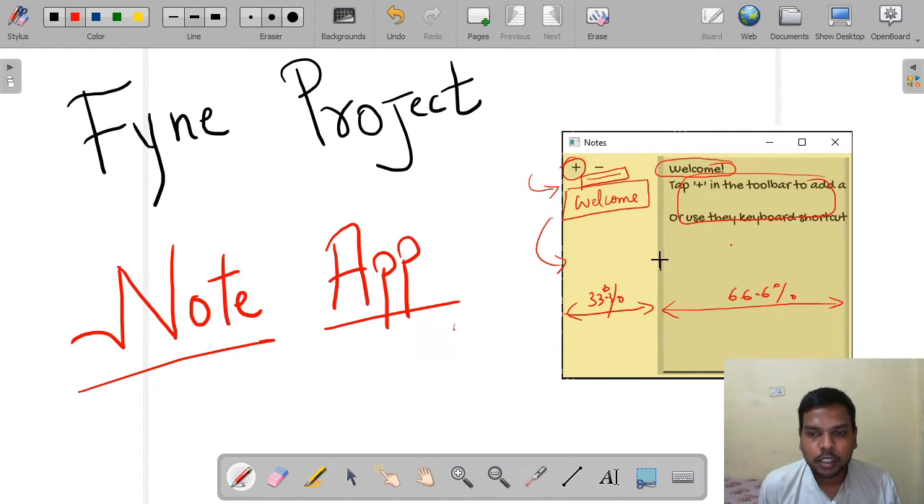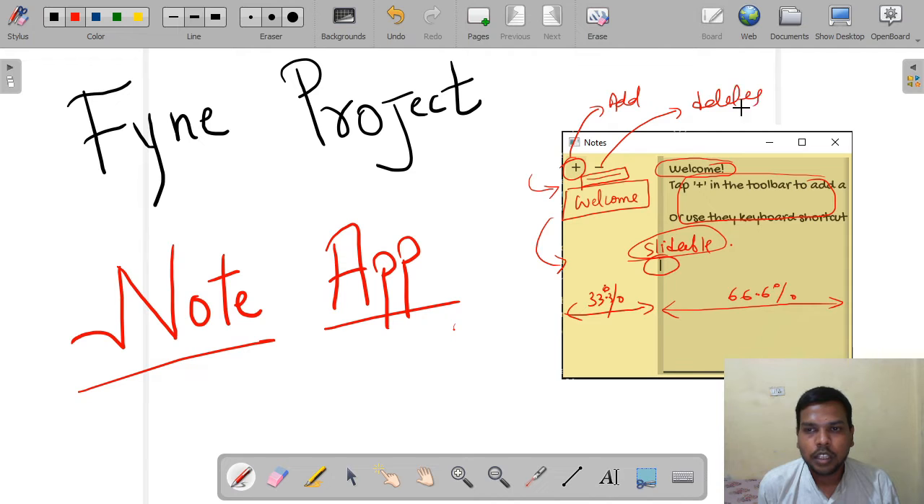It can be slidable, which means we can adjust it according to the length of the title. If it is not visible, then we can move it left or right. Okay, I told you we can add notes, we can delete notes, the latest note.